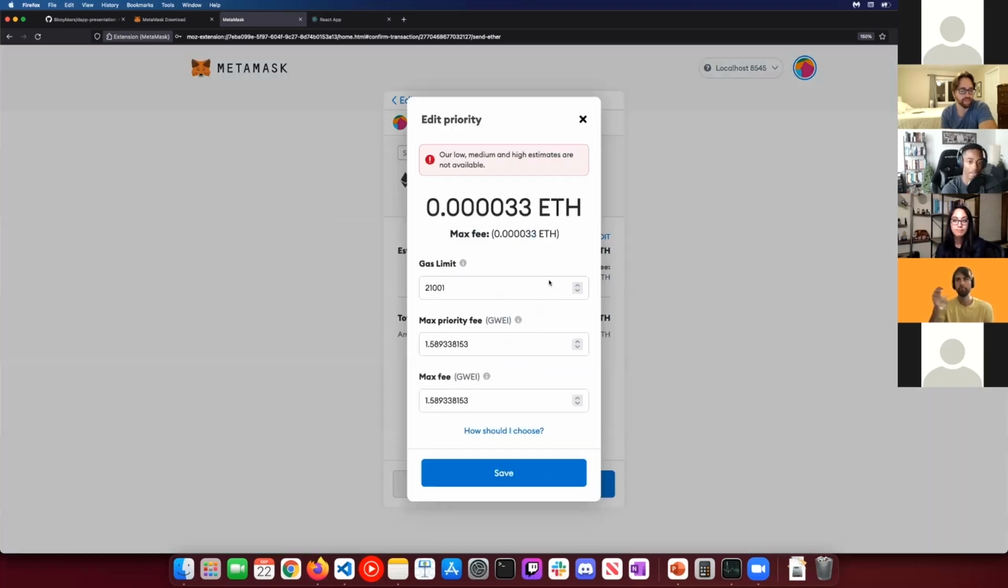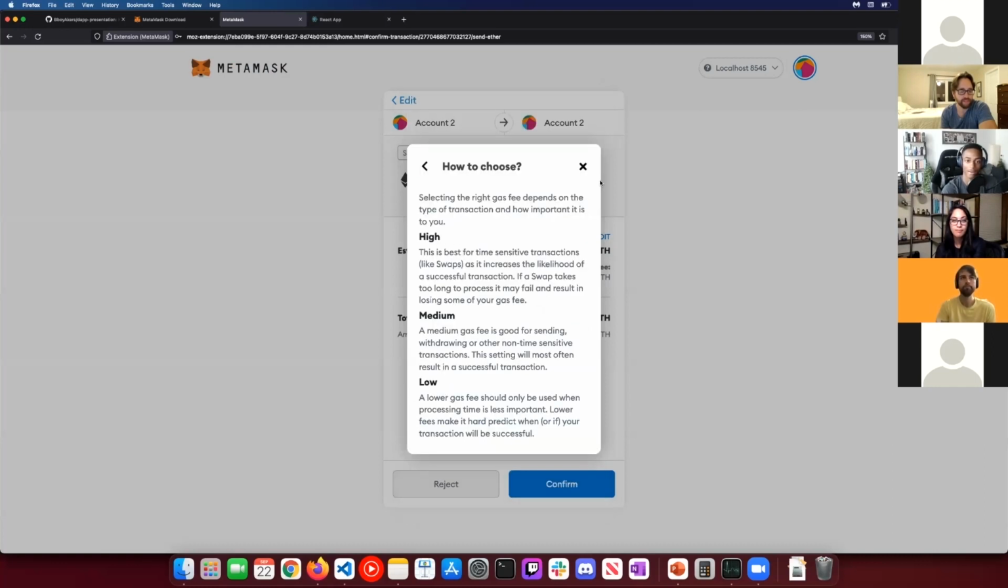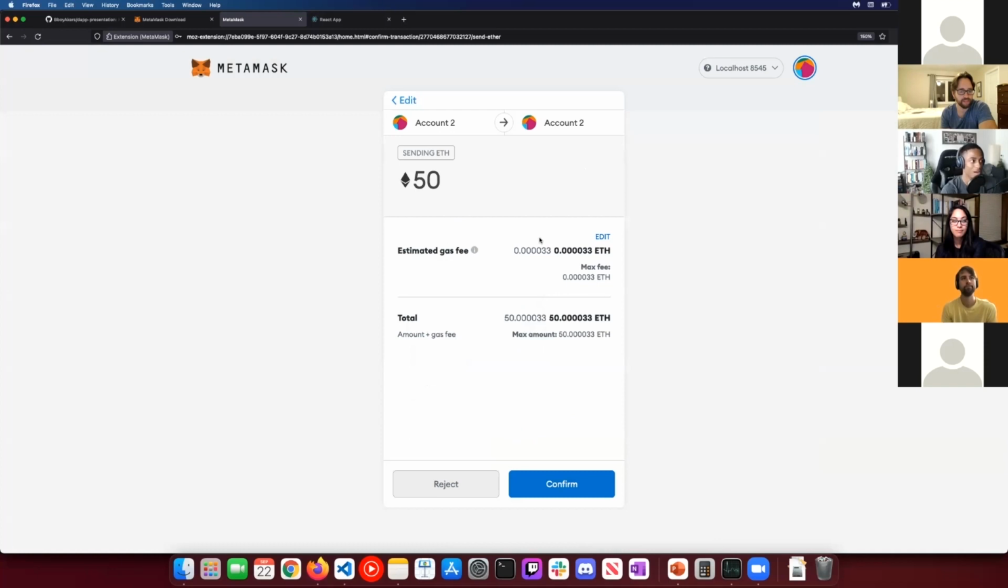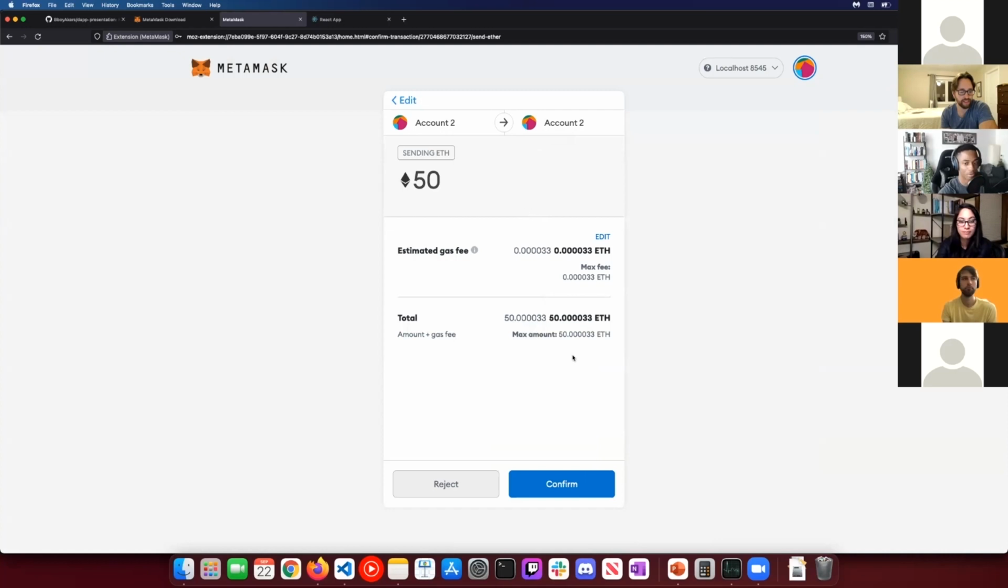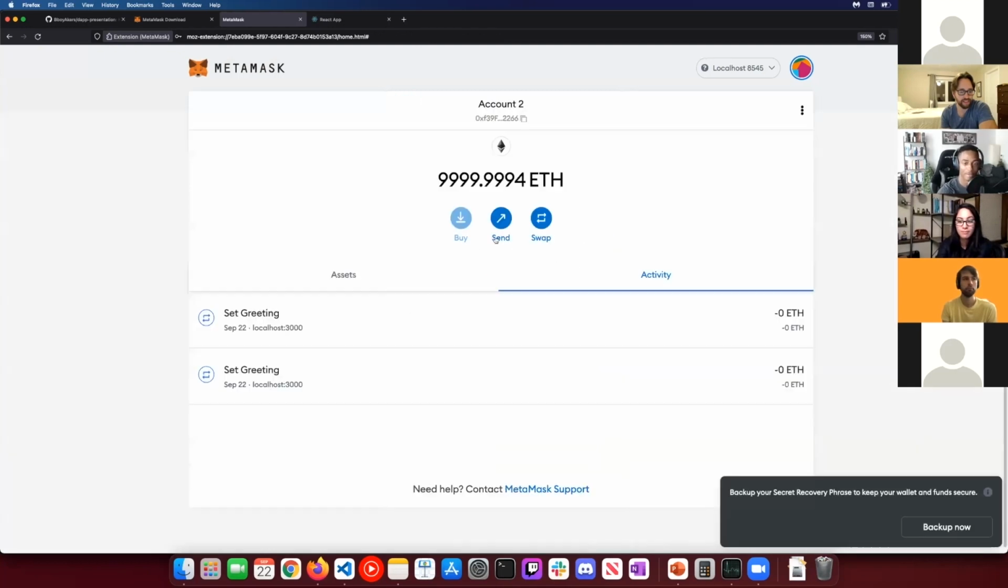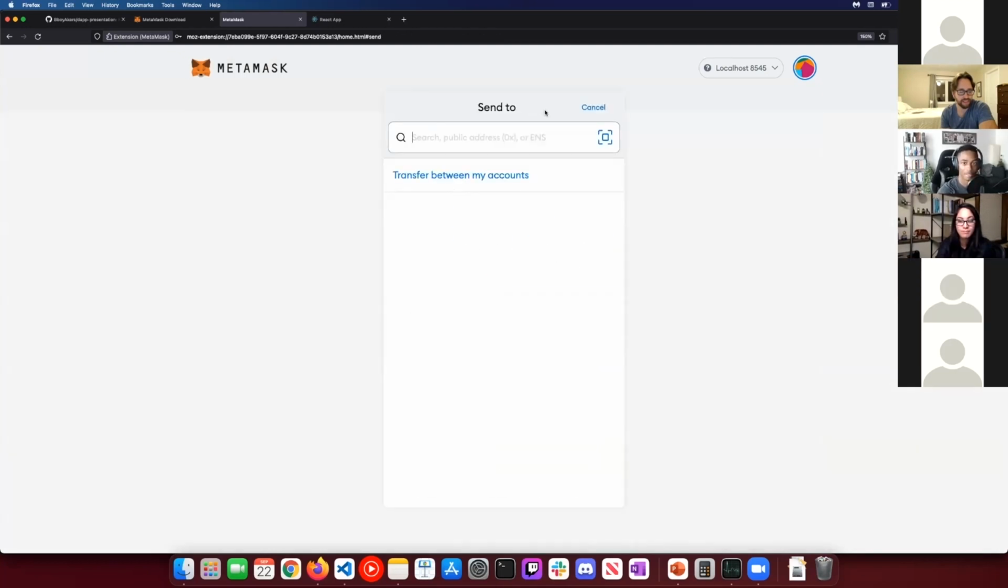There's a high, medium, low option. If you want your transaction to be completed a lot quicker, because it's not instantaneous, right? You just set a higher gas price, like saying, hey, I'll pay you more if you can process this quicker. It's kind of like that in a sense. Does that sort of make sense? So these are two different things. Does that answer it?